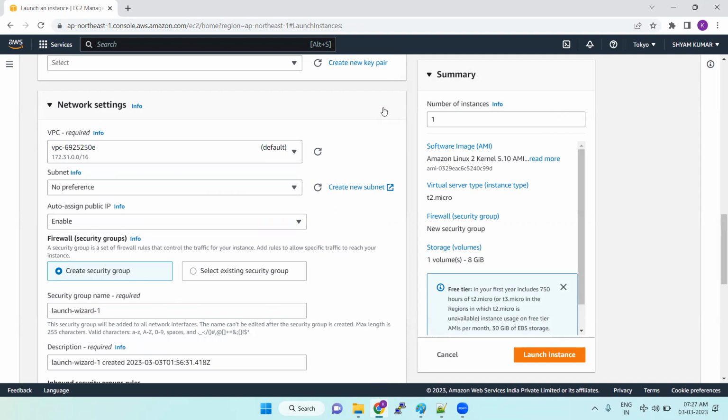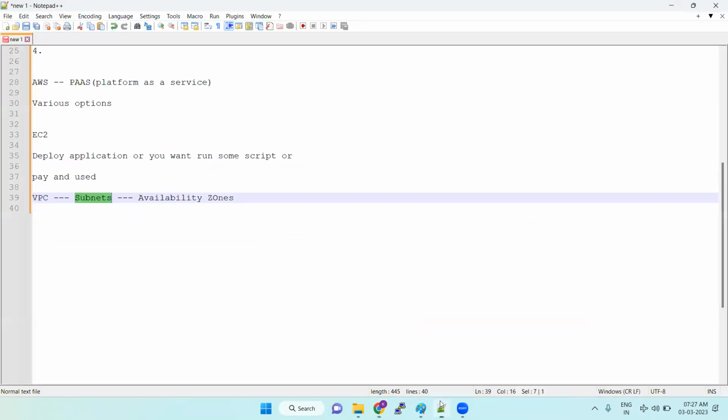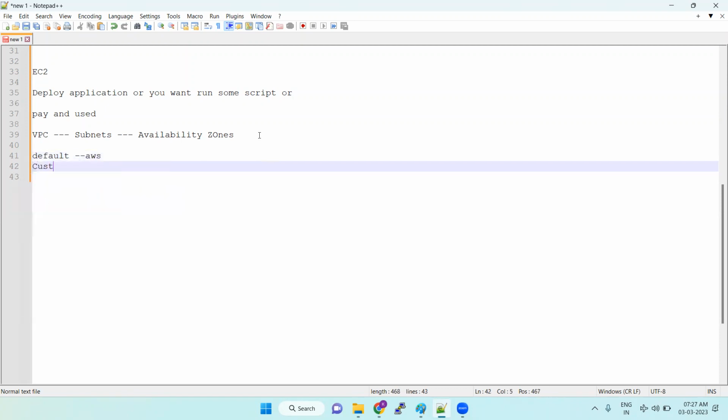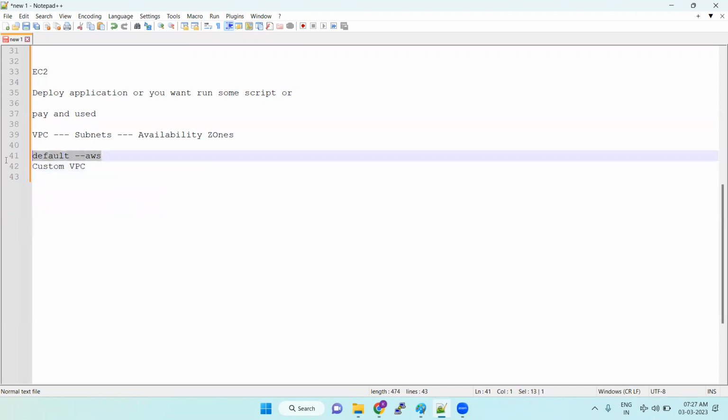If you click on the edit option here, if you're creating a custom VPC, we can create a custom VPC. Now the default VPC, which is provided by AWS, we are choosing this one only. When we get to the VPC section, I will show you how to create a custom VPC. So now try to understand the VPC.